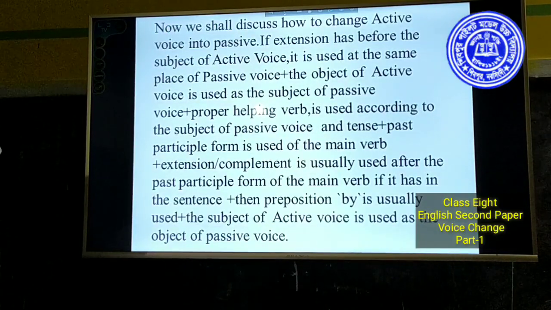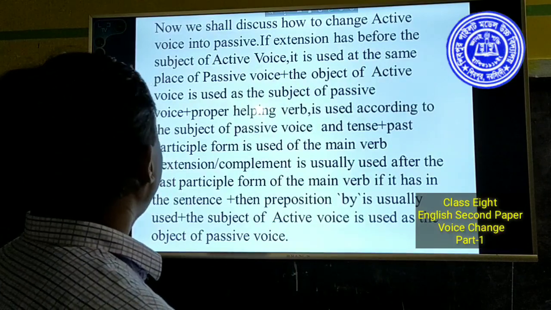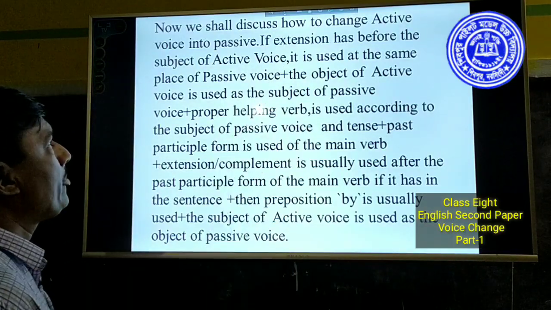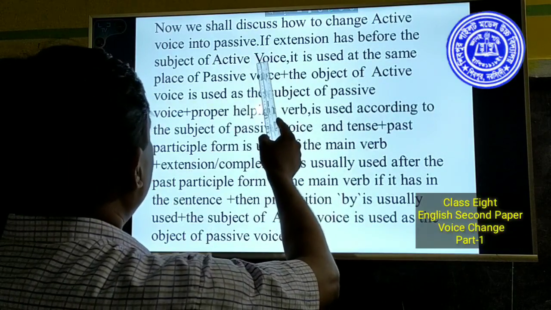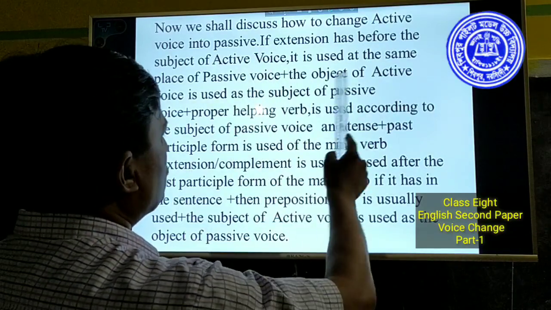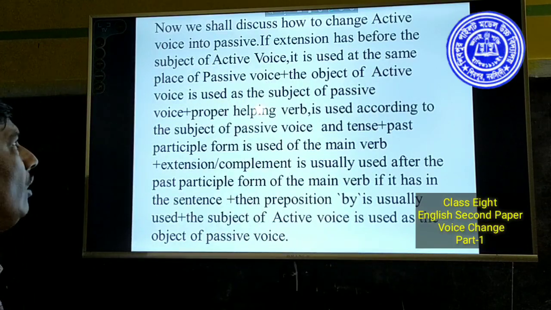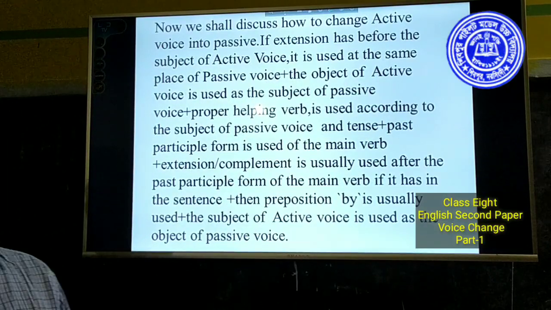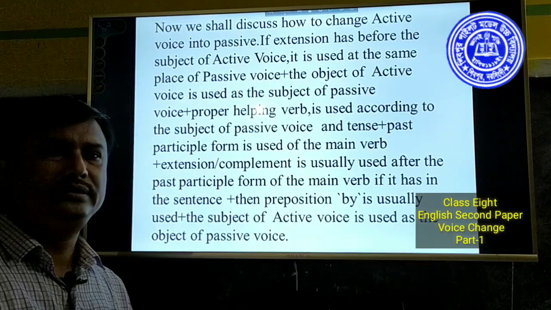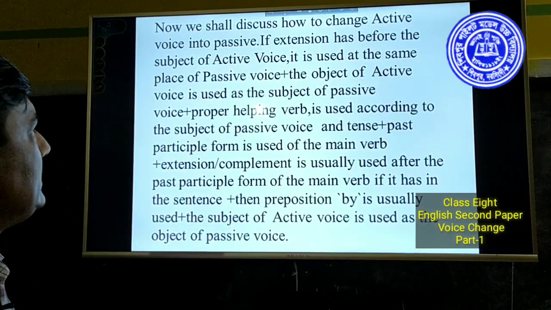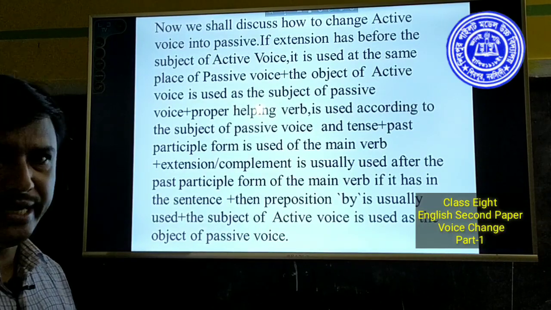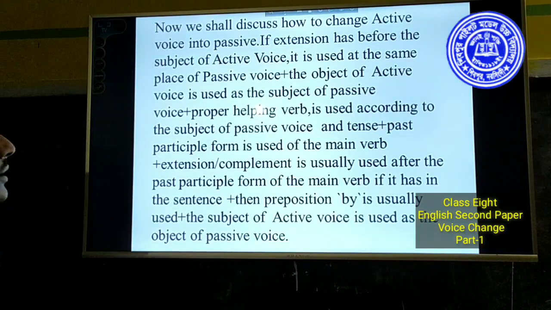Now we shall discuss how to change active voice into passive. If extension has before the subject of active voice, it is used at the same place of passive voice. That is to say, if any extension has before the subject, you must have it used.